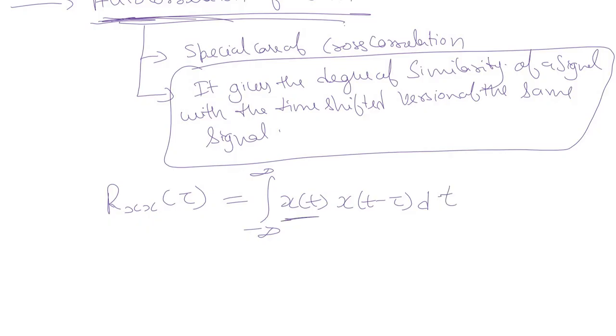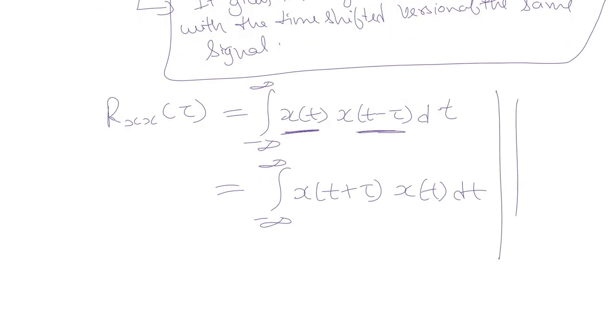That is the signal with a shifted version of the same signal. Or alternatively we can define it as x(t plus tau) into x(t) dt. Okay, so this is for the energy signal.